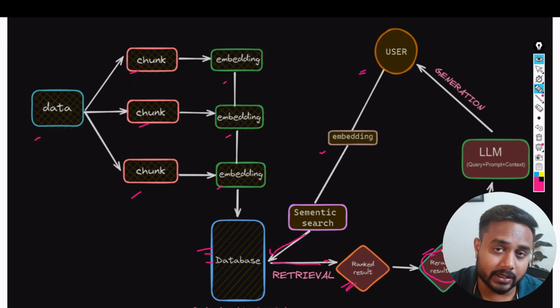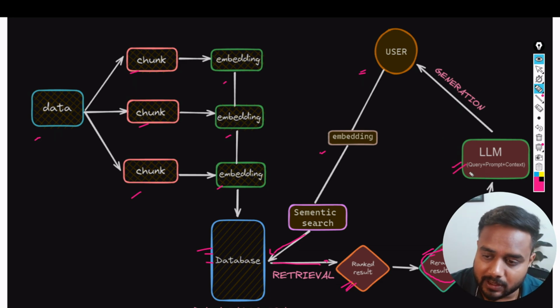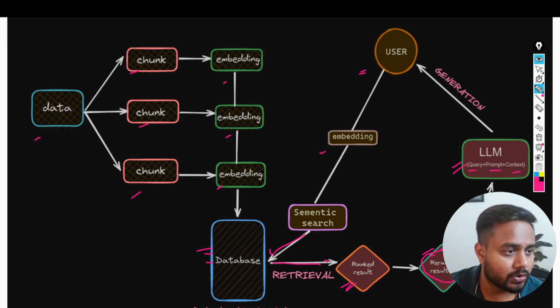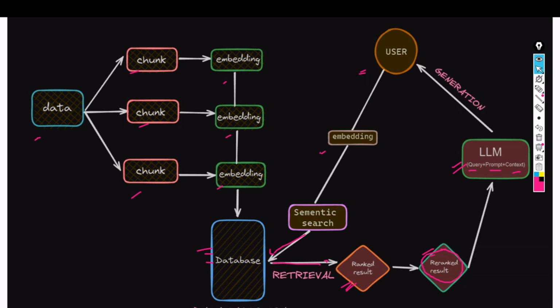I already explained the re-ranking concept, and then we are passing the data to my LLM. What all data? We are passing the query, the prompt, and the context. Okay, so here guys, let me switch off my camera and show you the complete architecture. See, this is the complete architecture. I hope it is visible to all of you.